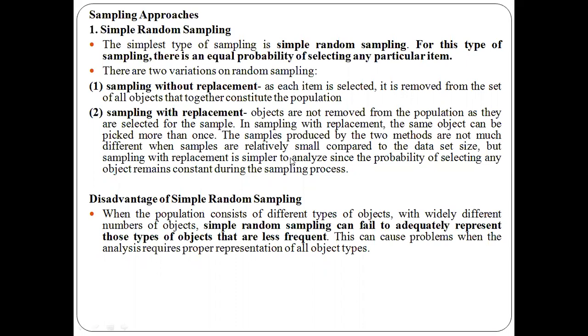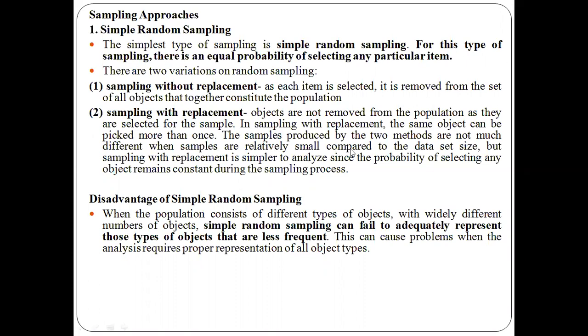But in sampling with replacement, even though you choose one of the objects and place it in the sample, the same object will be kept in the collection of objects and it can be chosen more than once. That is sampling with replacement, exactly the opposite of sampling without replacement.